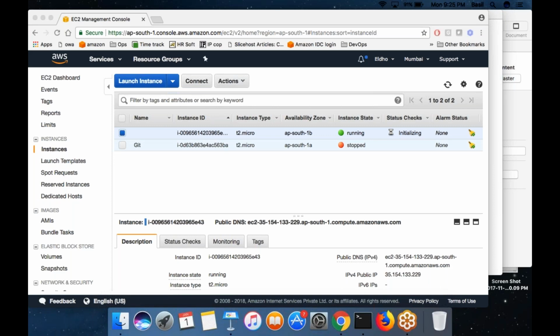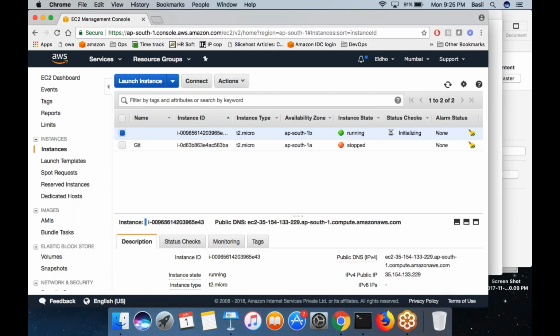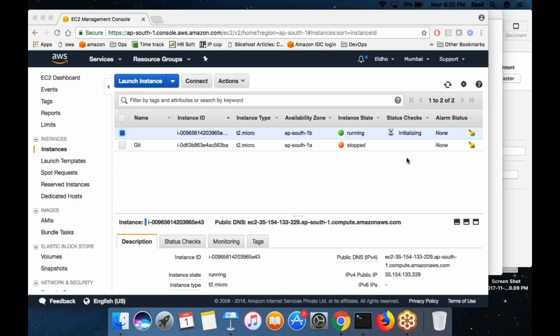Is my screen lagging? No, Vijay. Let me know if you feel like my screen is lagging. Let me know. All right.